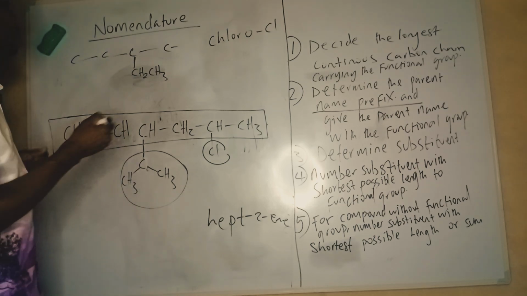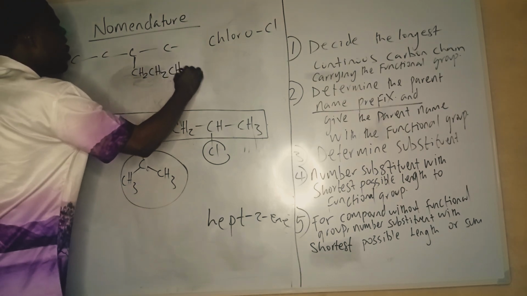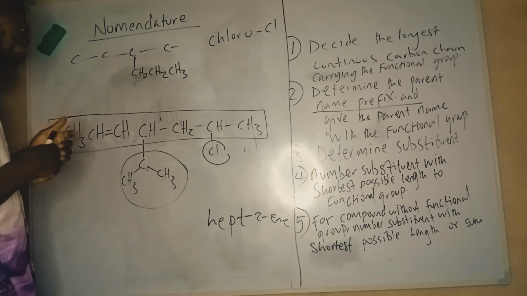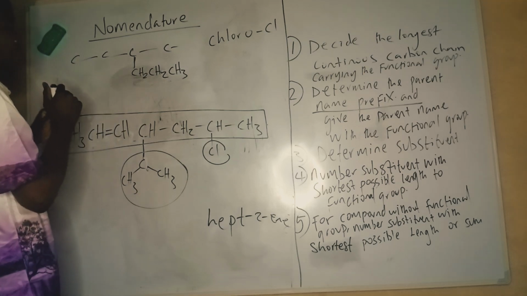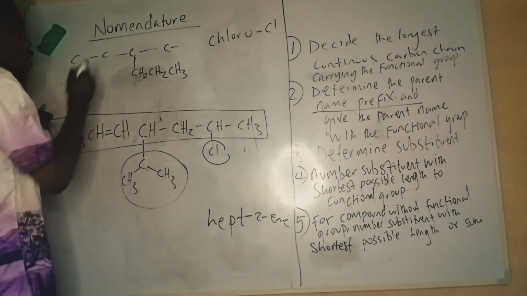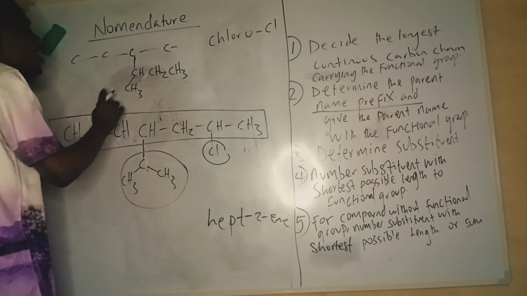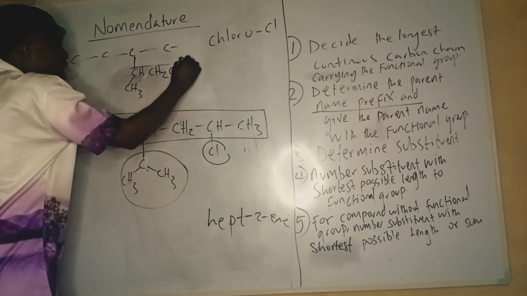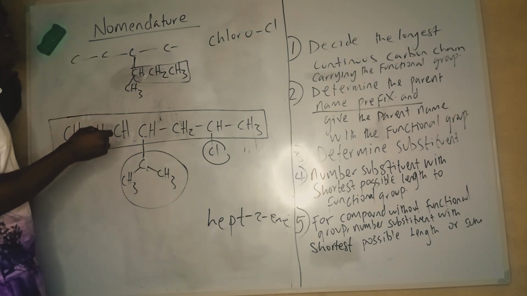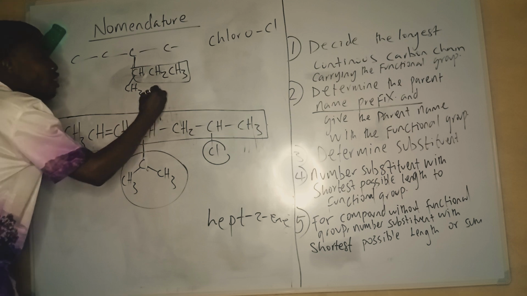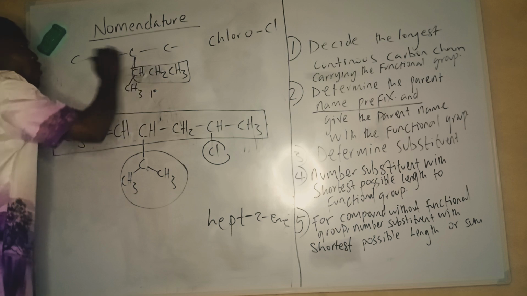Now if the substituent was like, let's add an extra carbon, let's say I put 2 here and I put CH3. It should have been ethyl or propyl. But now I have a propyl, for instance, as a substituent. Now this substituent is carrying another substituent, so it's not a complete propyl. It's a propyl as a substituent, but it is carrying a methyl group. So this kind of substituent will be treated specially, because it's a substituent, normally not even part of the chain.